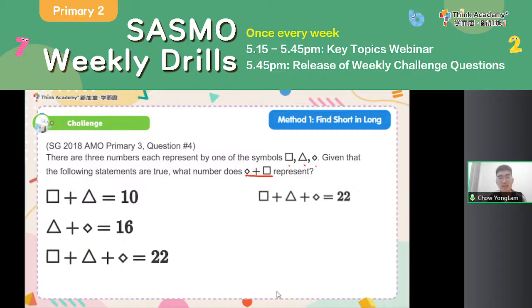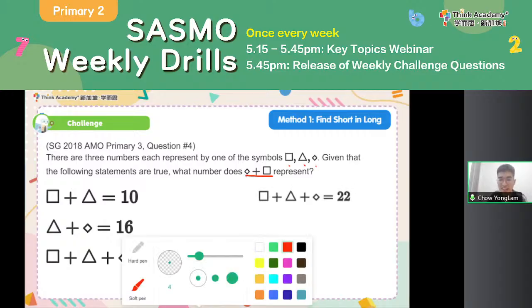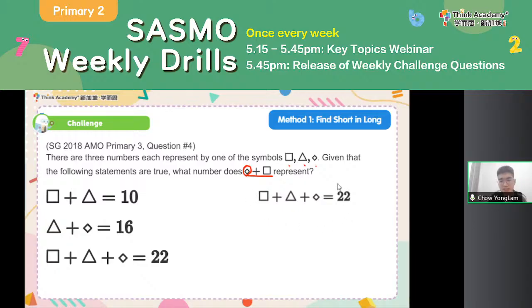Okay, first, look at the long equation. Can I find the value of the diamond using this long equation? Well, yes, I can. Because you see, if I want to find the diamond, I might want to replace the square and the triangle by something else. What can I replace it with? Square plus triangle is 10. So I know that I can replace these other 2 shapes with 10. And so 1 diamond is equal to 22 minus 10 equals to 12. Right, so I already found out diamond is 12.